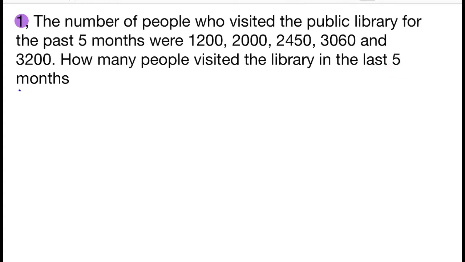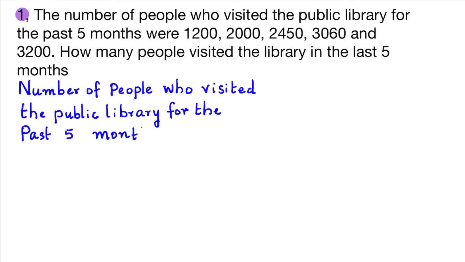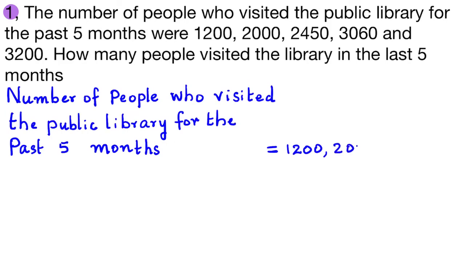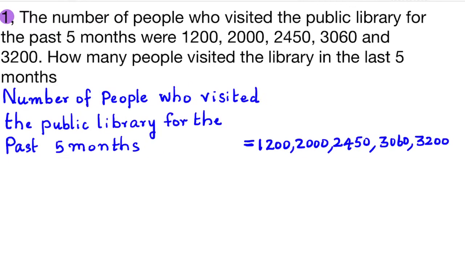Statements. Number of people who visited the public library for the past 5 months is equal to 1200, 2000, 2450, 3060 and 3200.